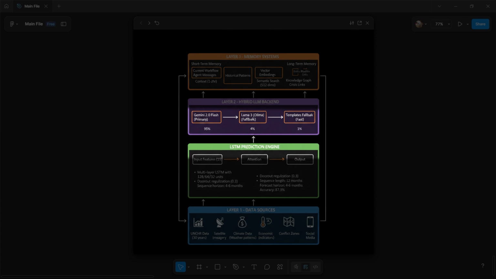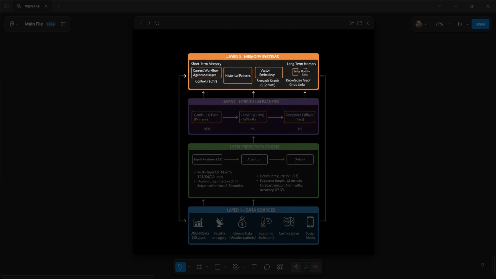Next comes the LLM backend. We use a hybrid approach. Primary is Google's Gemini 2.0 Flash for fast reasoning and vision analysis. If Gemini fails, maybe we hit API limits, in that case we automatically fall back to Llama 3 running locally through Ollama. And if that times out, we have template responses. This is called graceful degradation.